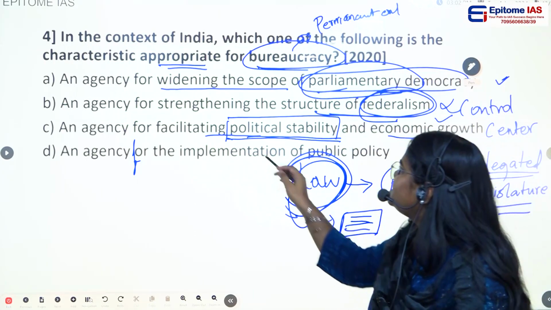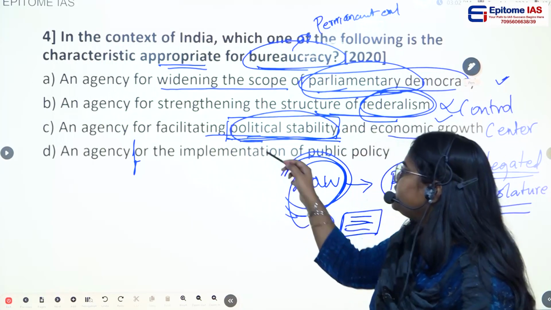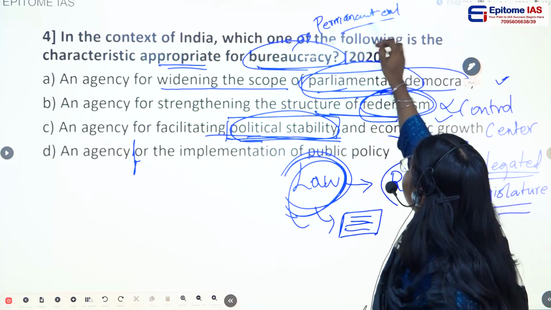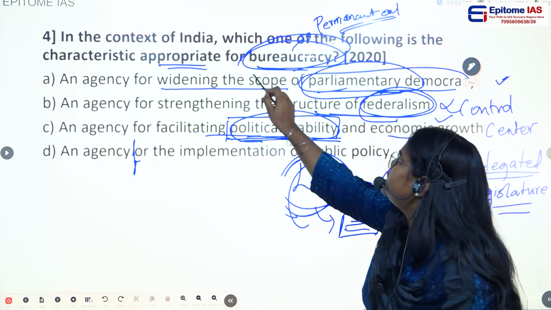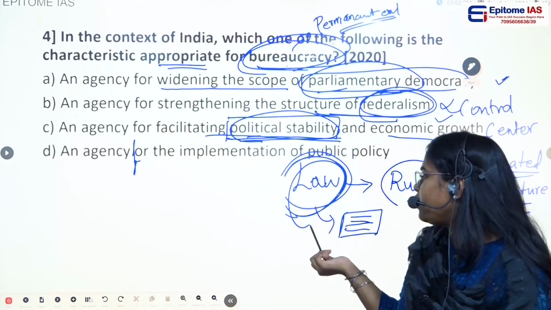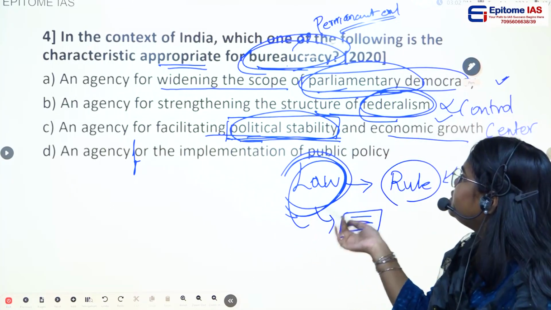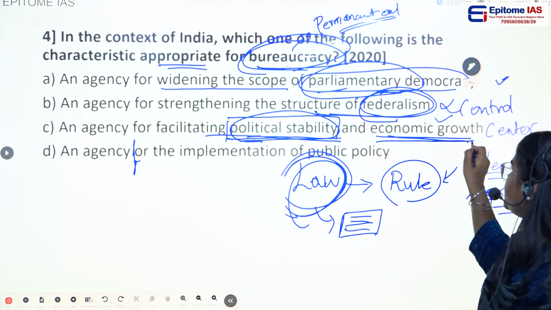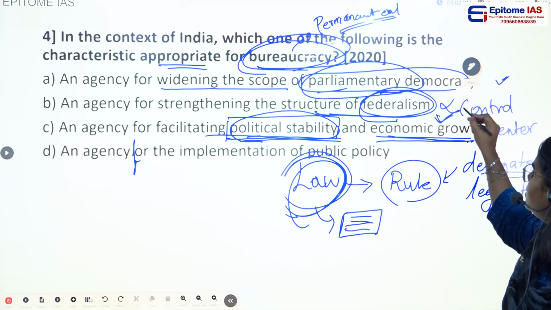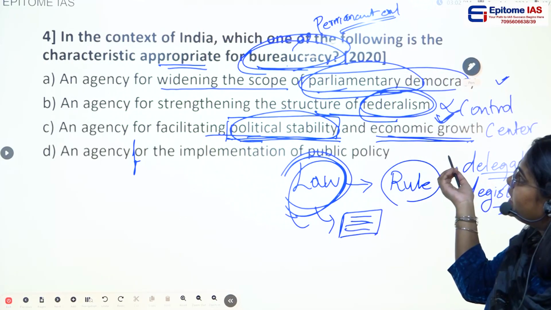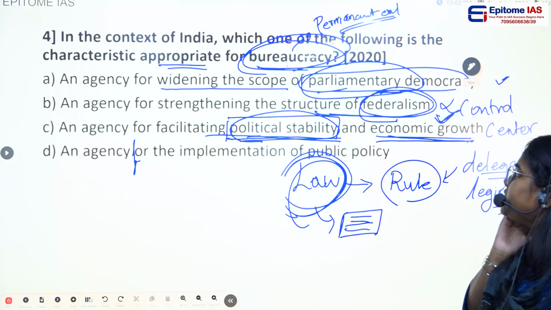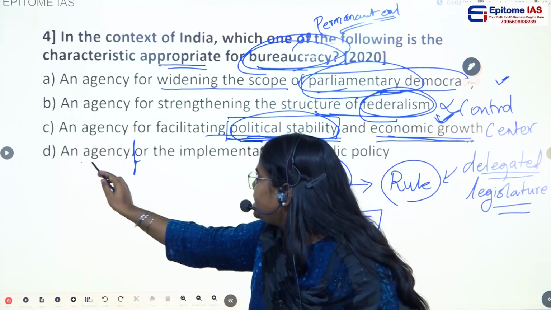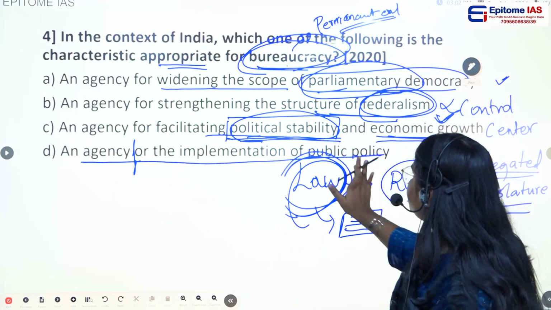Why? Because in case of political instability, when the government is not able to be stable, the permanent executive, that is the bureaucracy, the administrative arm of the government, will facilitate the functions of the government and it will also help in the economic growth. But this is not the direct characteristic of a bureaucracy, it is indirectly doing this. Then if you see option D, an agency for implementation of public policy.